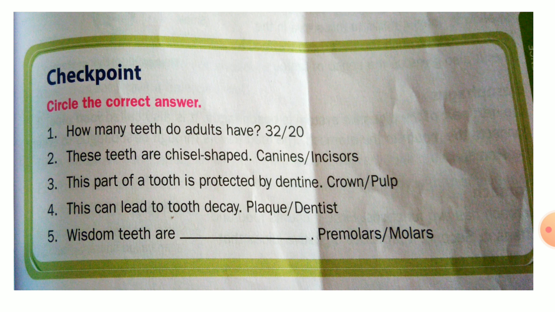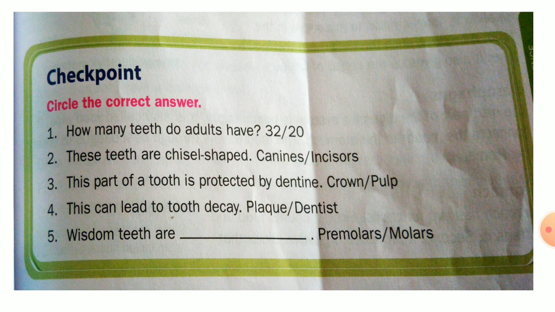Next, these teeth are chisel shaped. Which teeth are chisel shaped? Canines or incisors? Incisors are the teeth with the chisel shape, meaning sharp, pointed teeth.